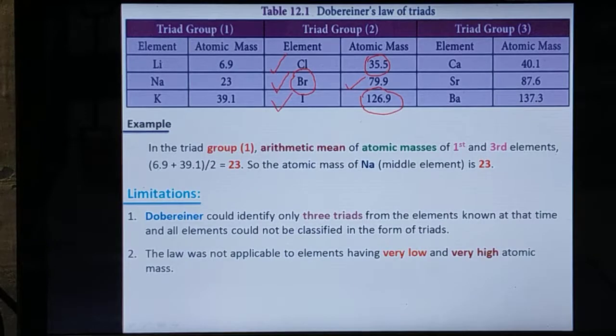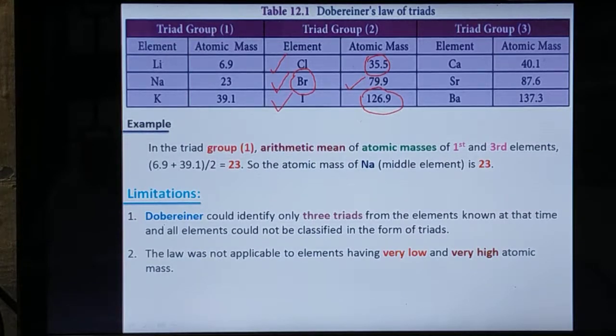Next one, limitations. Döbereiner could identify only 3 triads from the elements known at the time, and all elements could not be classified in the form of triads. So he made an attempt in such a way, but this method was not able to extend to all the elements. He made only 3 groups, based on his law.